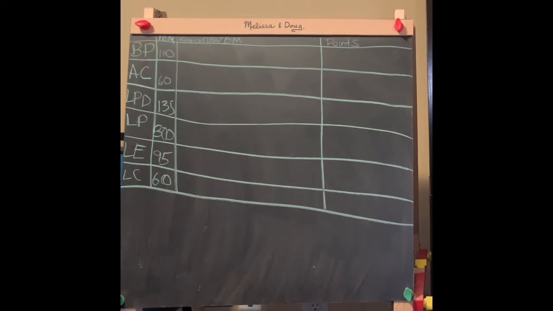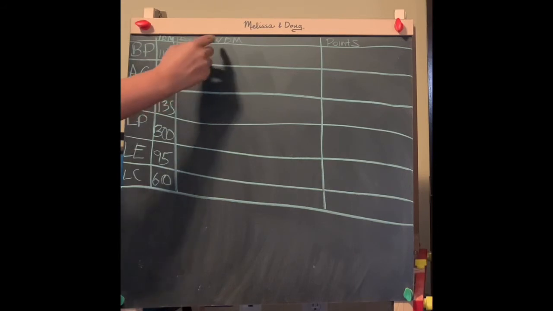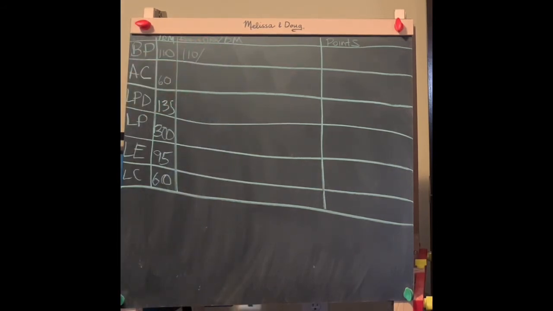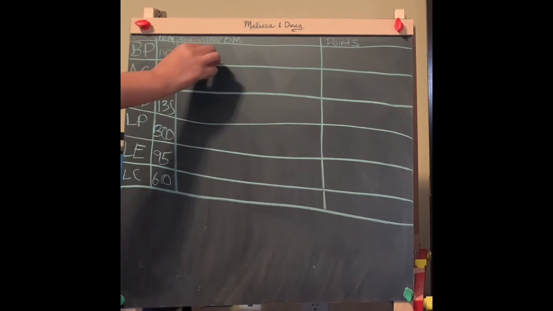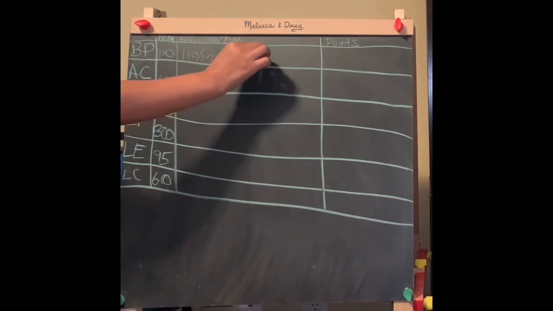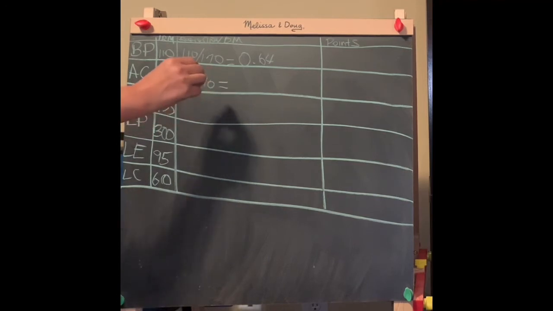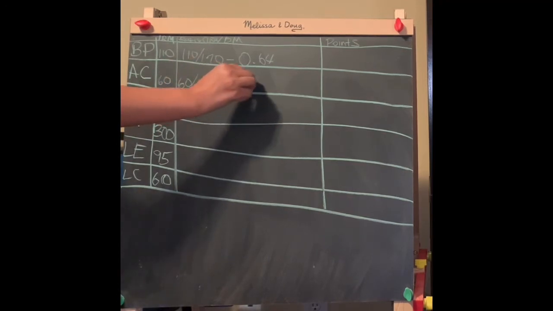And so for the first one, repetition max is 110. So 110 divided by the body mass, and if you recall from the case study, I told you that the person's body weight in pounds, since we're doing it in pounds, is 170. So 110 divided by 170 would give us 0.64. And then we just keep on here, 60 divided by 170, again just the body weight in pounds, gives us 0.35.